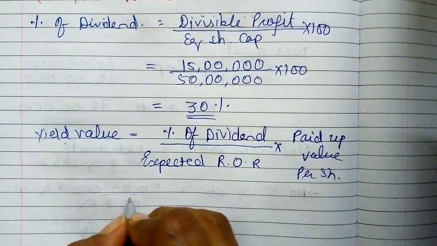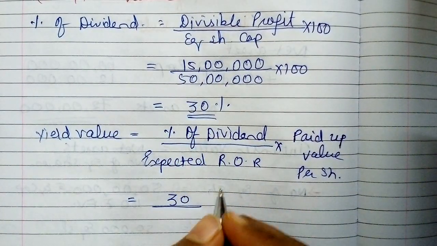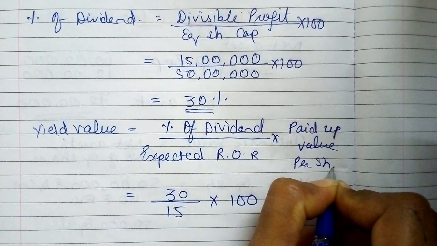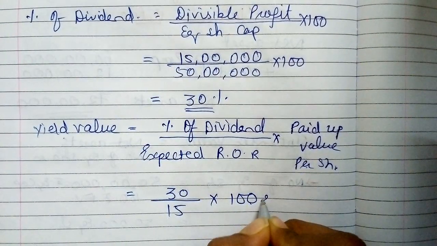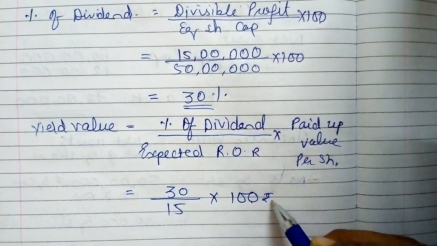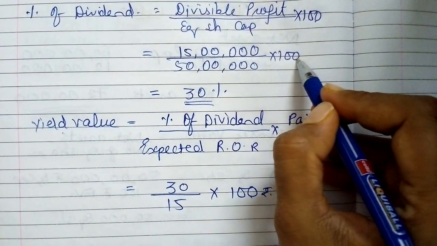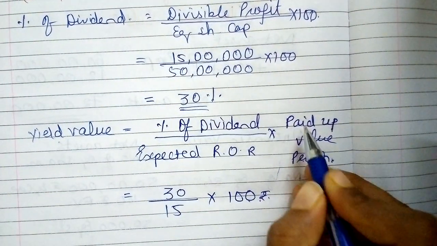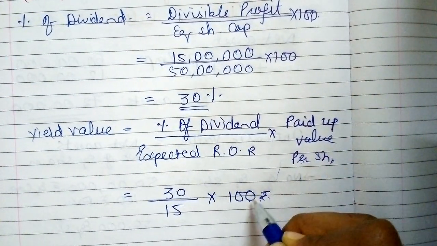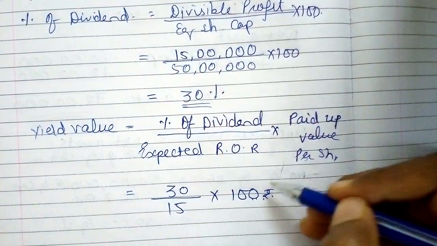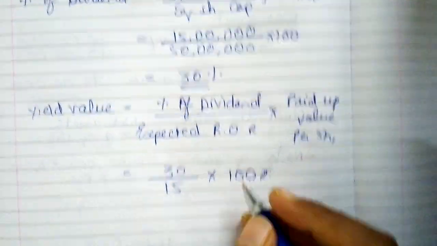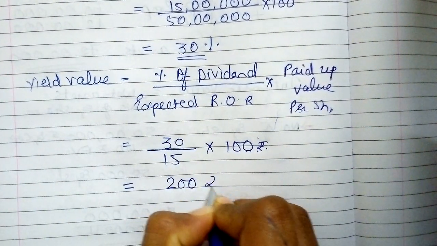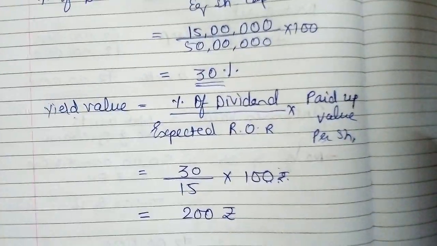Okay, so rate of dividend is 30, expected rate is 15, and paid up value per share, equity share of rupees 100 each, so that is 100 rupees, right? So this 100 and this 100, both of them are different. This 100 is in the formula itself because we need to calculate percentage, and this 100 is paid up value per share. Paid up value per equity share is also 100 rupees. So don't forget, these two things are completely different. Okay, so now yield value we can calculate: rupees 200. So this is my yield value.